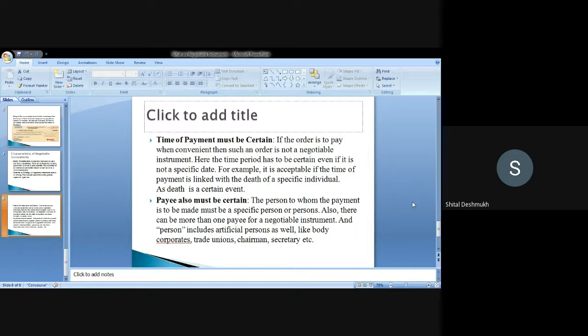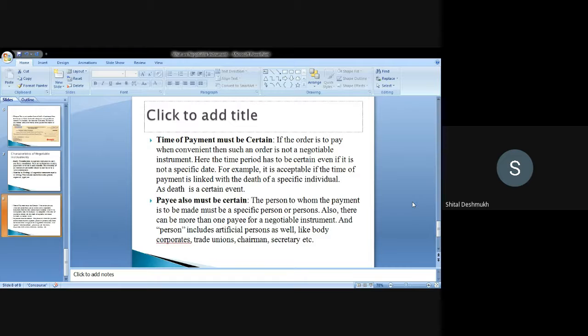The time of payment must be certain. If the order is to pay when convenient, then such an order is not negotiable. If in any check, any bill of exchange, it is written that you can deposit at your convenience, that is not possible. So that is not a negotiable instrument. So the time of payment must be certain.